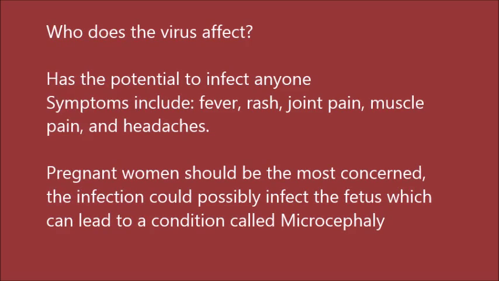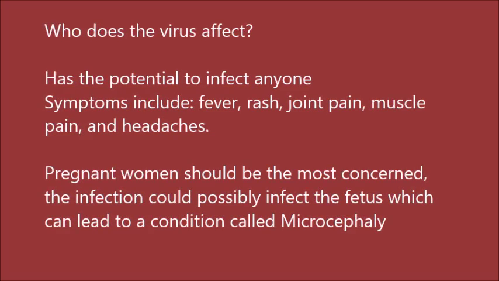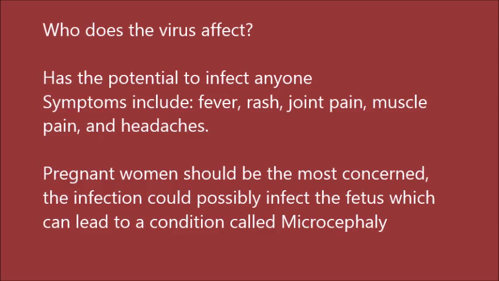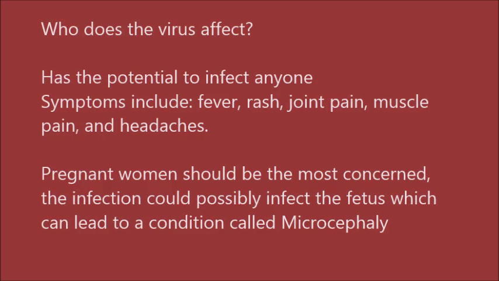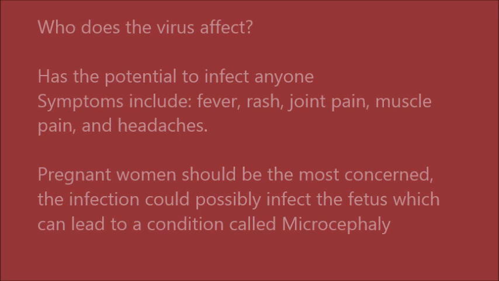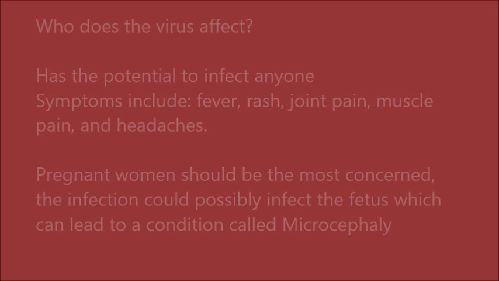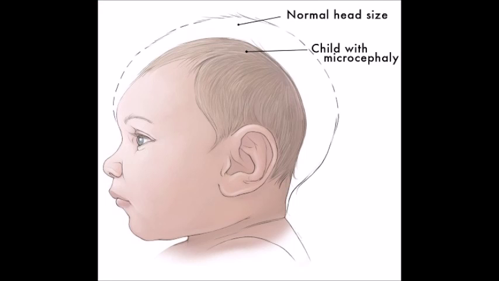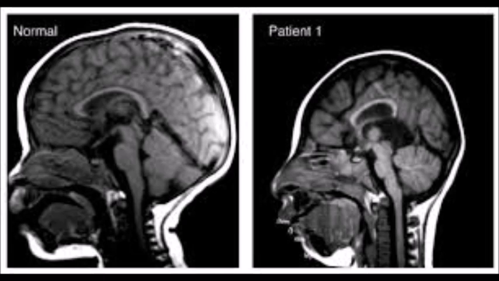This is due to the brain having stopped growing and developing before birth, which causes the head to stop growing. Alongside the visual aspect to this condition, the baby might also have eye and ear problems, problems with talking and walking, and a decrease in ability to learn. Here are some pictures to show what this condition can do to babies and why pregnant women should stay away from places that have had recent cases reported of the virus being there.